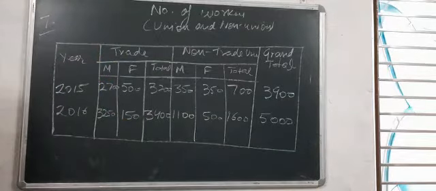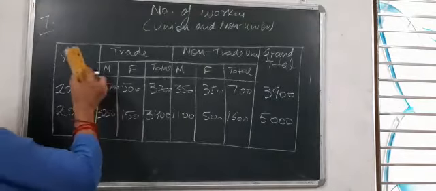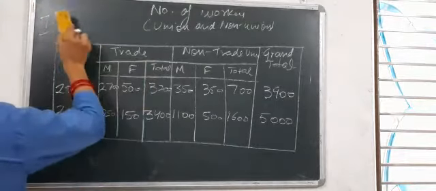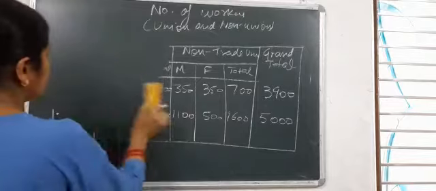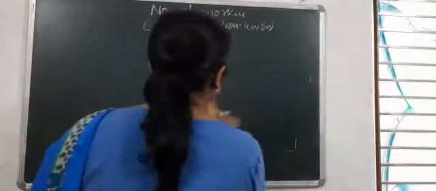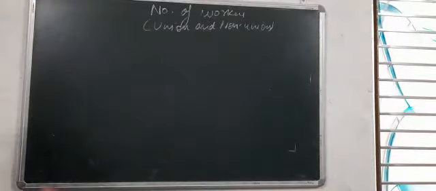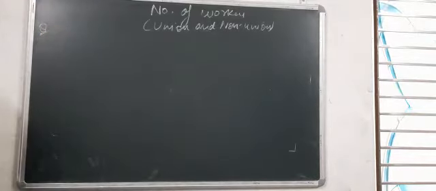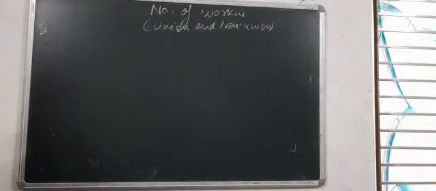Okay, like this way we will solve the whole question and we have got the answer like this. Okay, like this we have to present. Important questions are these. Now coming to the next question, question number 8. Again present the following information in a suitable tabular form. Same it is, trade union, non-trade union. Again we will solve it.